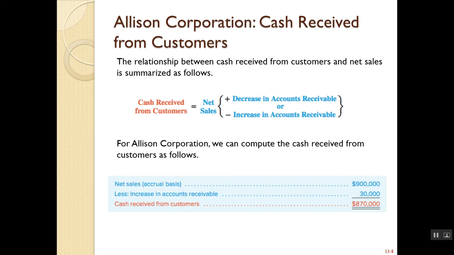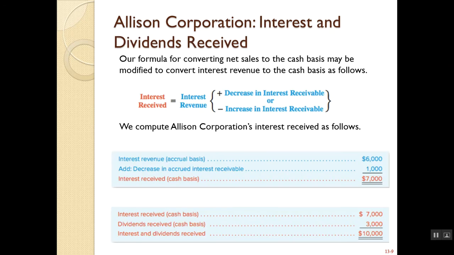So what we're looking at is, we start with our net sales, which is on an accrual basis, and we either add the decreases in accounts receivable or subtract the increases in accounts receivable. I've posted additional videos that go through specifically the concepts behind this and how to calculate it and why we do this, so I'm not going to get into the detail here. You'll see that you do the same thing for the interest income. You start with the revenue and you're either going to add the decrease in interest receivable or subtract the increase in interest receivable.